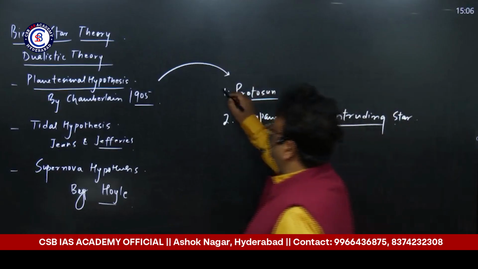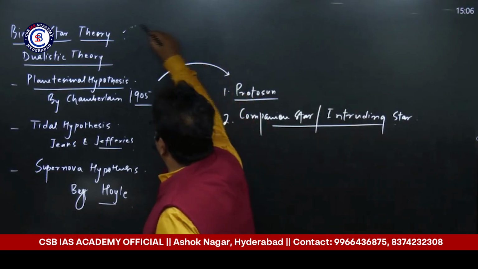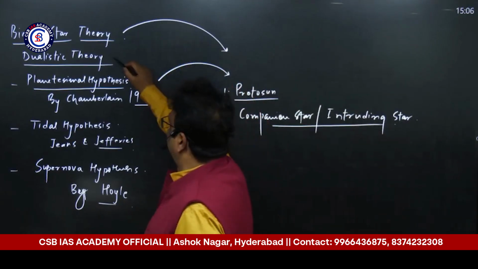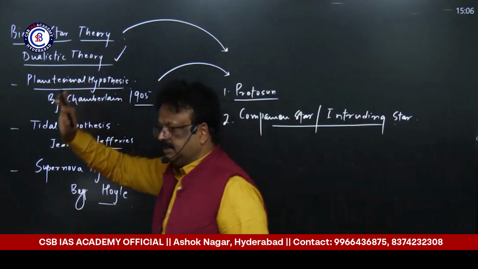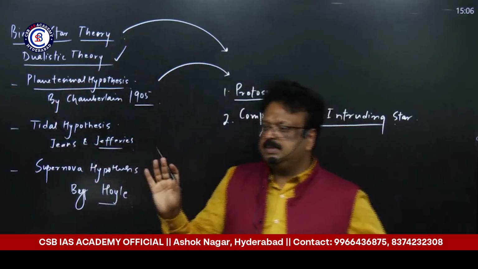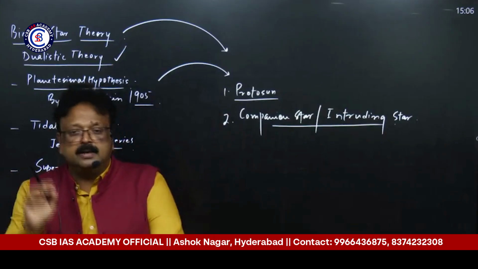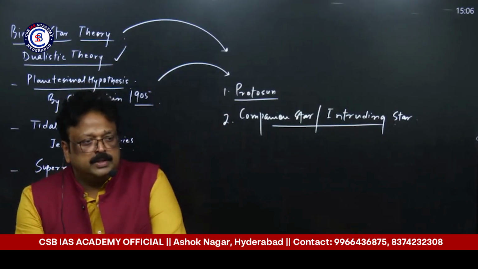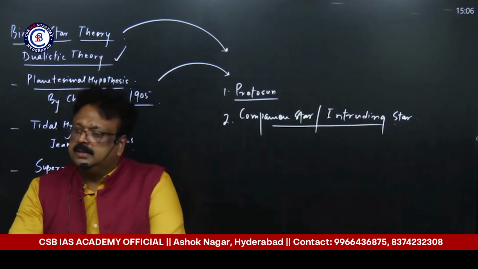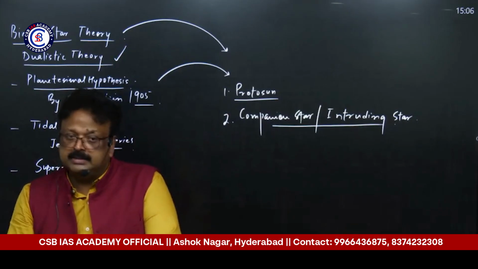So how many celestial bodies were involved? Two. That's why it is called the dualistic theory or binary star theory. This binary star theory was first proposed by Russell, and Chamberlin further improved it.